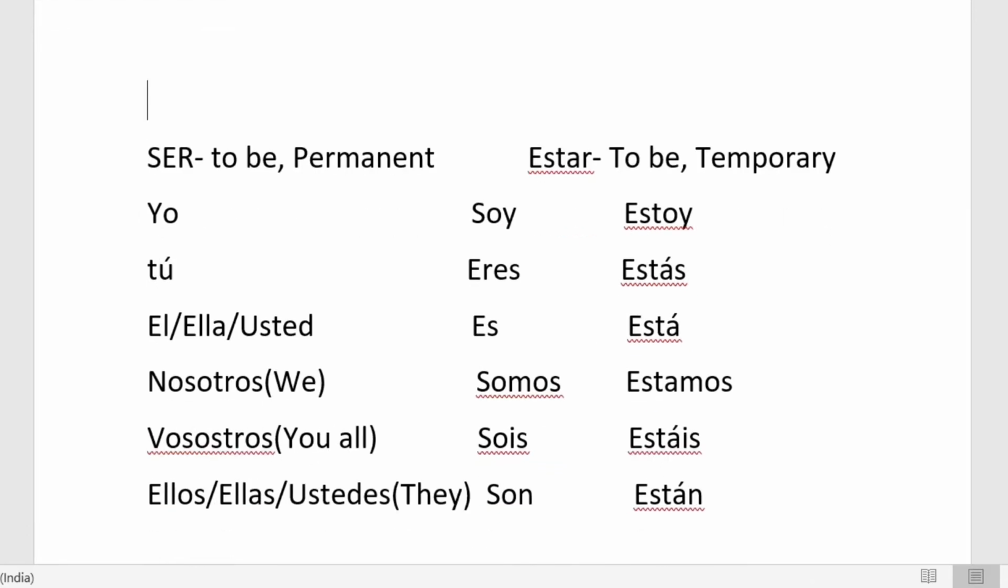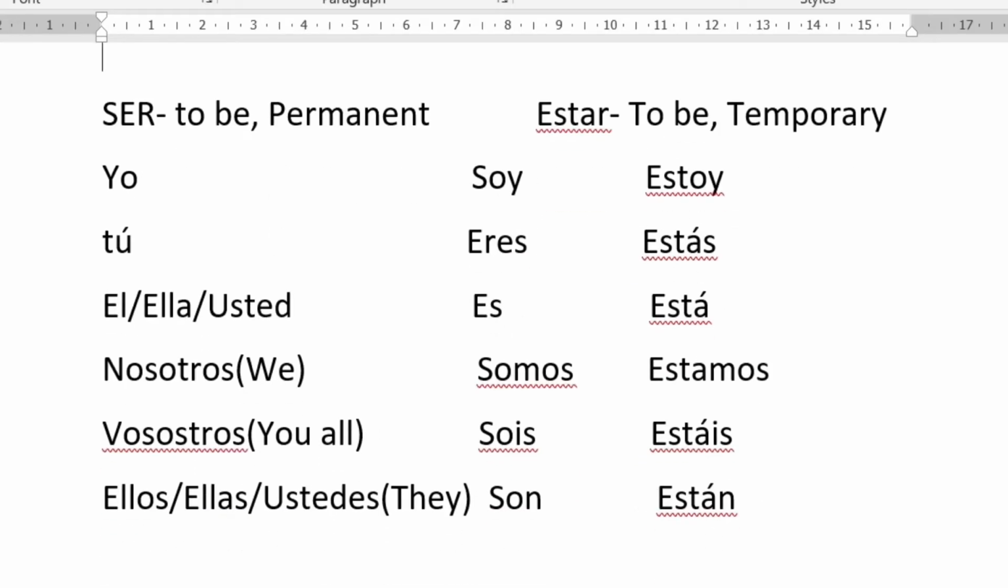So for things which are permanent in nature, like your character, gender, your place of origin, these are all permanent characteristics. So we use ser. And we use estar when we are talking about your emotion, your action, or maybe you are present at one particular place at a moment of time. It comes under estar.